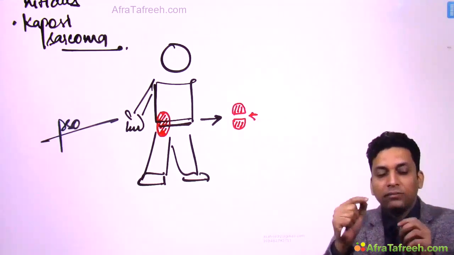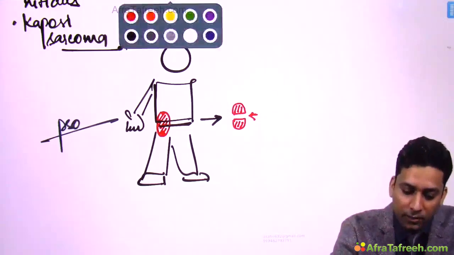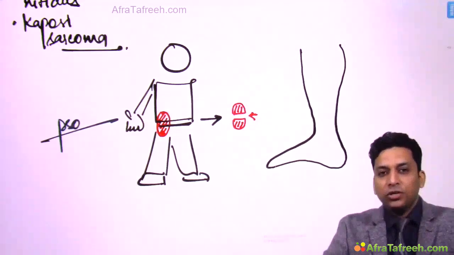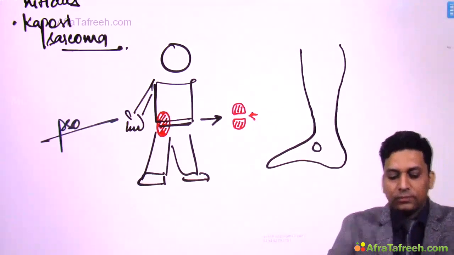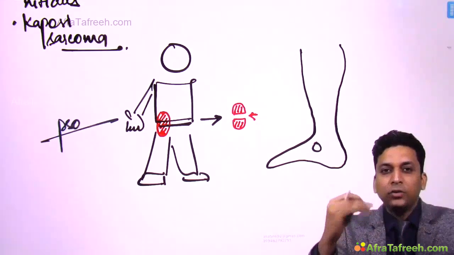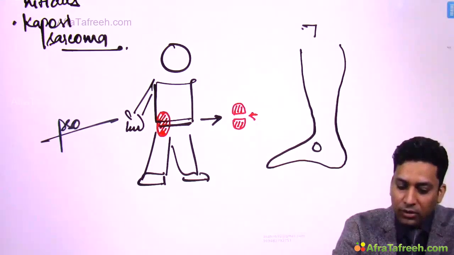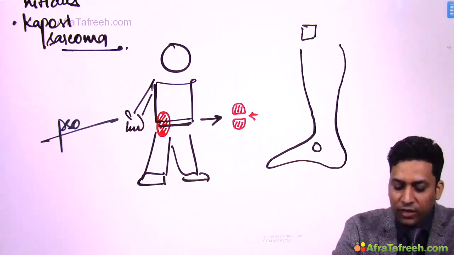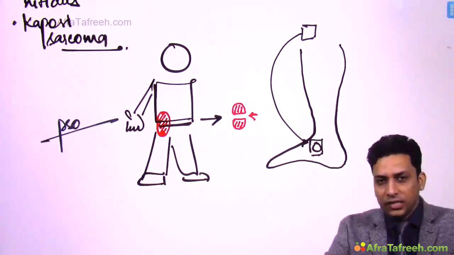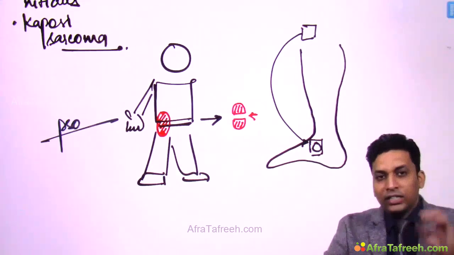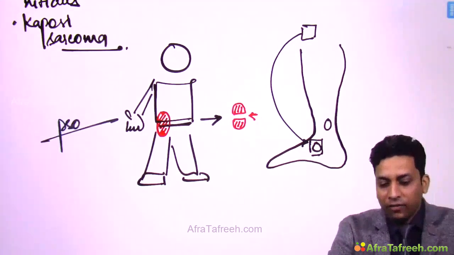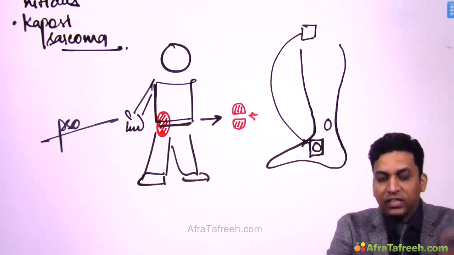Now in vitiligo sometimes remote reverse Koebner's phenomena is seen. Let us try to understand that as well. So let us consider this is the patient who is suffering from vitiligo and this is one lesion. Okay, now, sometimes when a vitiligo patient does not respond to medical treatment, we might do surgery. We place a graft. So, this is a graft which you have taken from the thigh and you have placed over this lesion, and normally what happens, this lesion heals. Okay, but this patient was having two lesions, one was here and one was here. Okay, you have done surgery for this lesion and you have not even touched the second lesion.